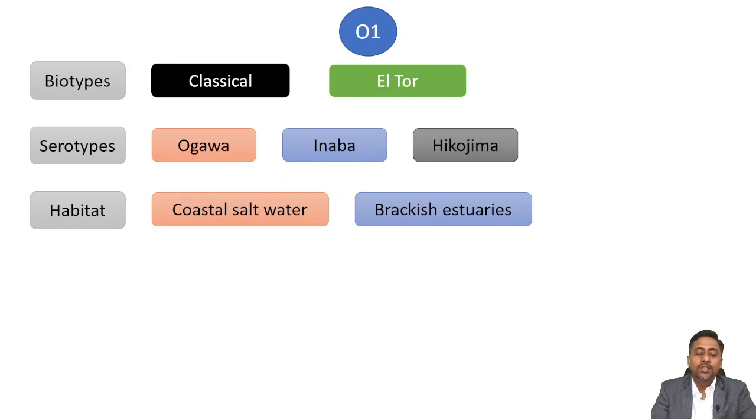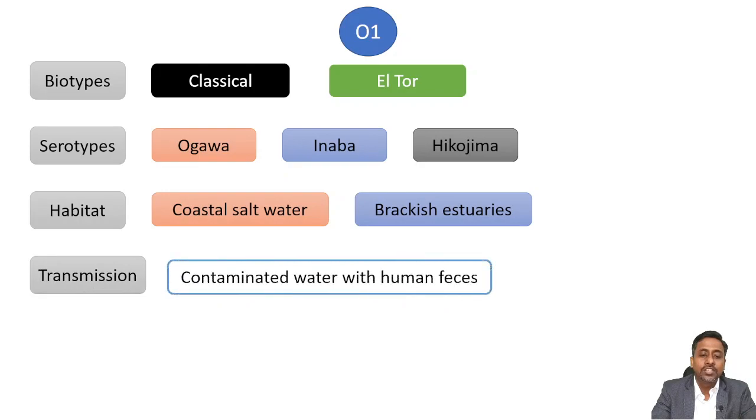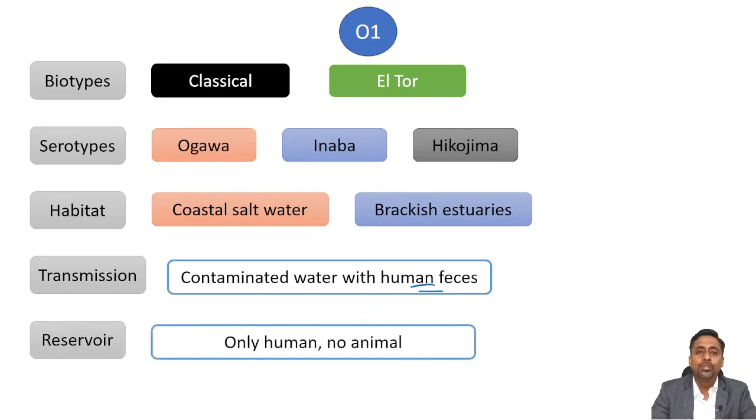So that's why coastal saltwater and brackish estuaries are the natural habitat for Vibrio cholerae. Transmission is through ingestion of water contaminated with human feces. So if a person ingests such water, they will get the disease. And the reservoir is only human, no known animal reservoir for Vibrio cholerae.